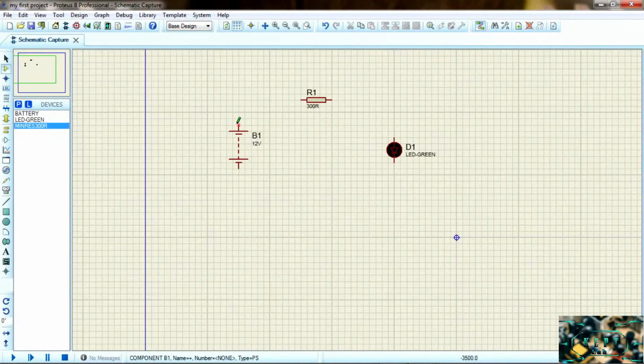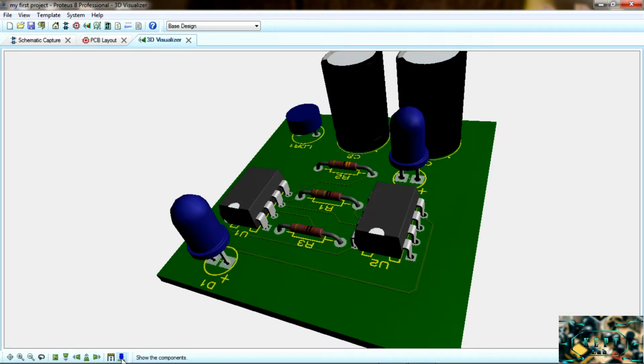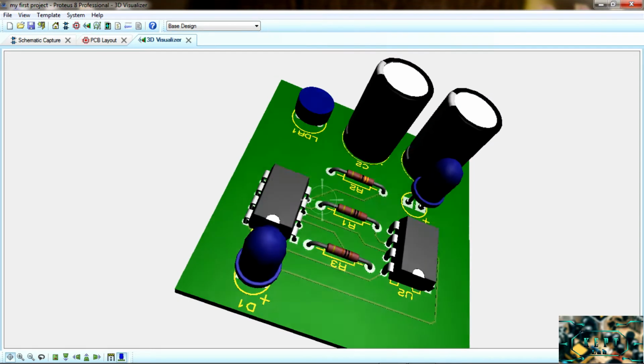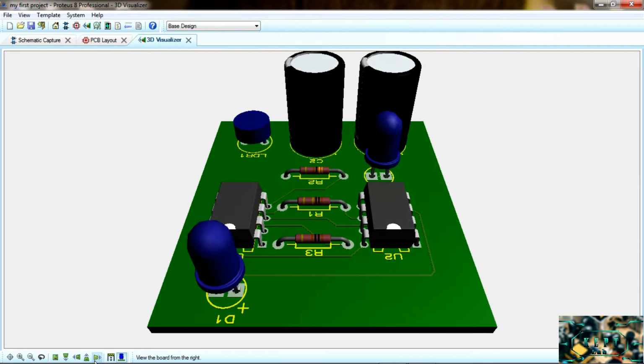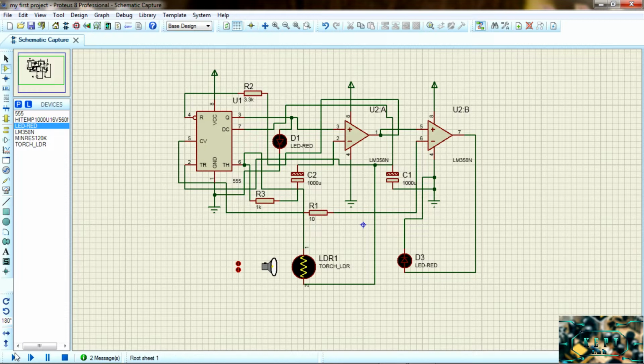Welcome back. If you want to build a project but you don't have materials and also you don't know whether the project works or not, in that case you can use this Proteus design software. Here you can build your circuits and virtually run them.